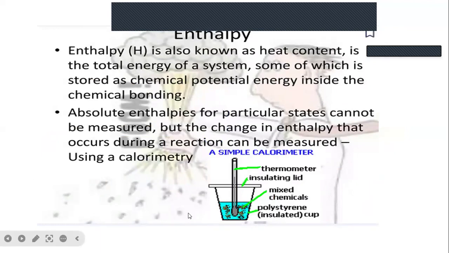Enthalpy. Enthalpy is known as heat content, the total energy of the system, some of which is stored as chemical potential energy inside the chemical bonding. Absolute enthalpies for particular states cannot be measured, but the change in enthalpy that occurs during a reaction can be measured using calorimetry.